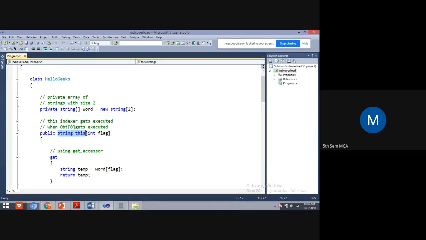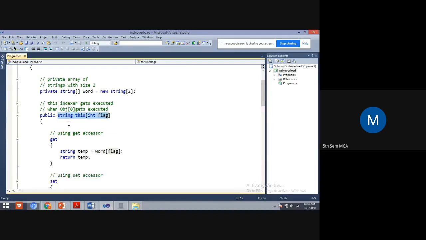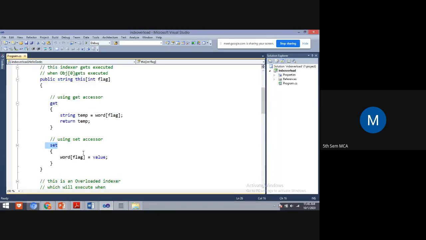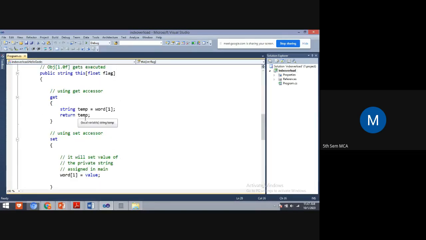Properties. This is the indexer property. In the indexer property, I have get and set methods. With the help of the get method, we return the value. With the help of the set method, we assign the value.